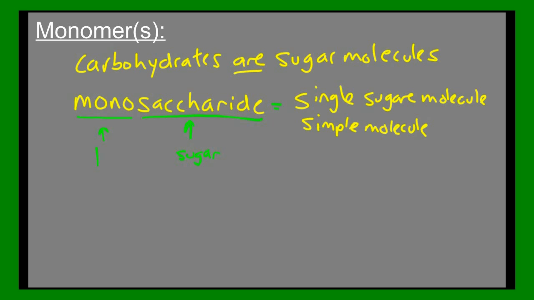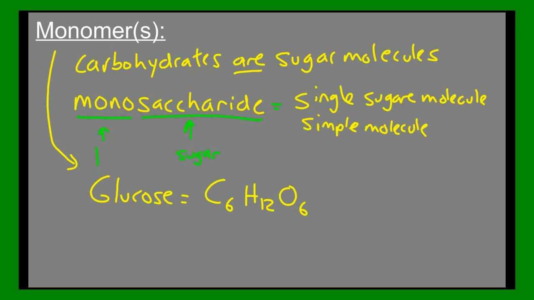The basic monomer for carbohydrates that you must know is glucose. Glucose has a chemical formula which you should memorize because you're going to be seeing it later. C6H12O6.